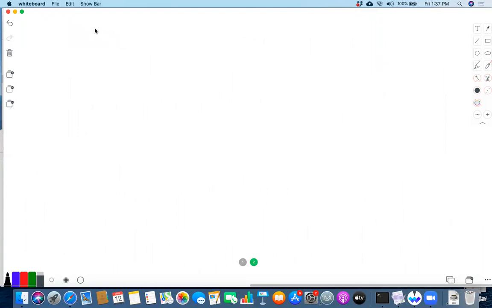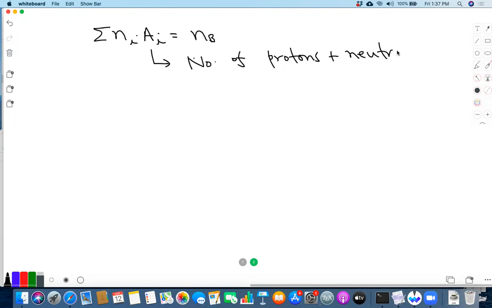And you have this condition that the total number, sum over N_i A_i, is NB. A_i, you remember, is the number of protons plus neutrons in the nucleus.